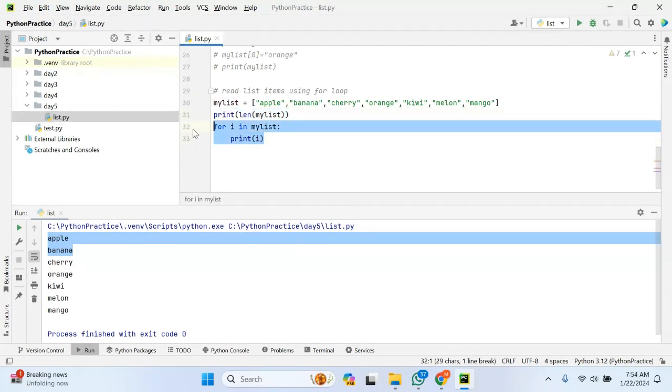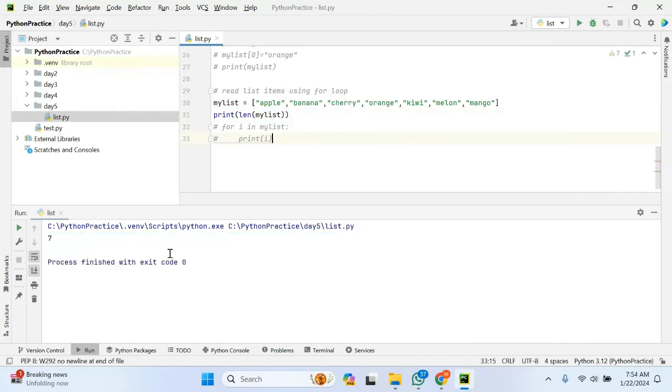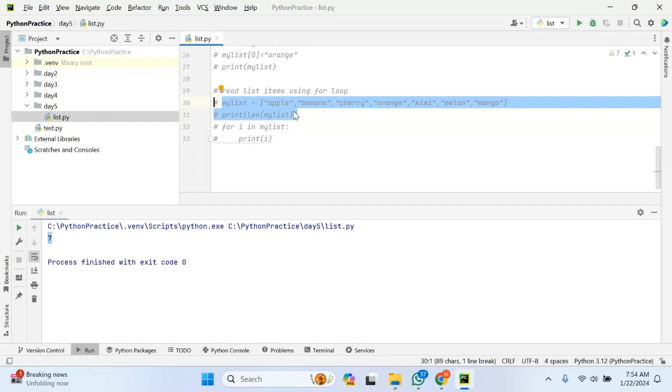Let me comment this. If you can see, a total of 7 items are present in the list. Let us check: 1, 2, 3, 4, 5, 6, and 7. There are 7 items, so I can use the length function to count the number of items in the list. That is very, very important. Be careful when you are learning list, tuple, or different types of collections. Collections are a very important concept in Python.